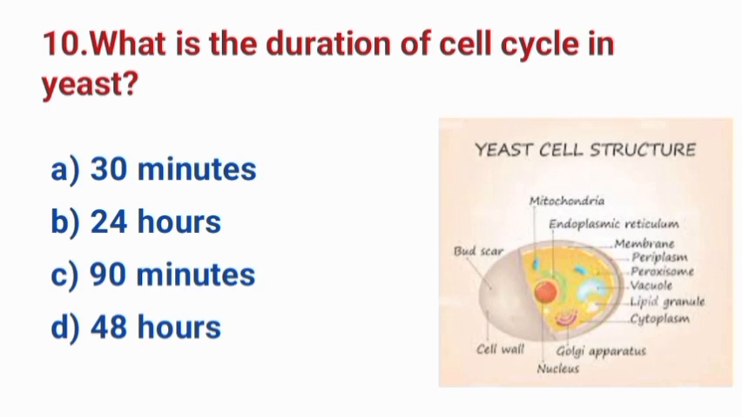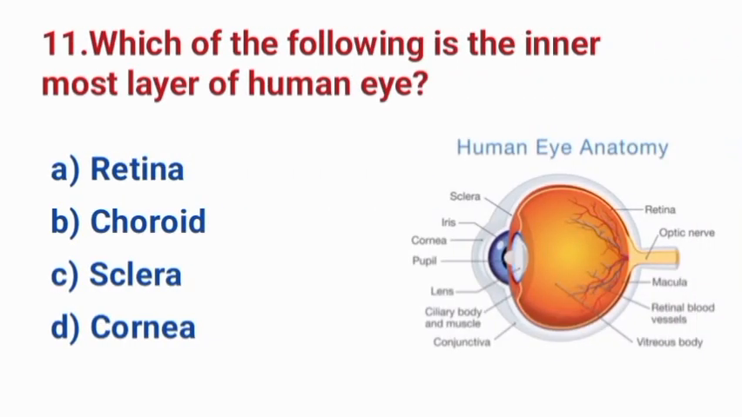Question number 10. What is the duration of the cell cycle in yeast? A. 30 minutes. B. 24 hours. C. 90 minutes. D. 48 hours. The correct answer is option C. 90 minutes.